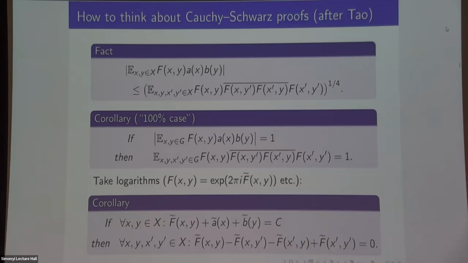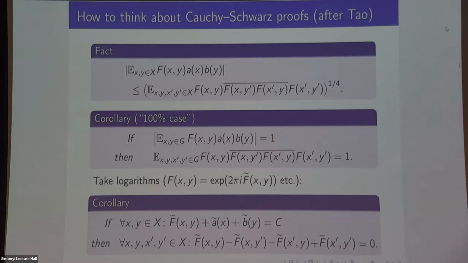So if you do that, and then you also take the logarithm, so I can replace products with sums, I get the following expression. If I have functions f twiddle and a twiddle and b twiddle, which now take values in the unit circle or something, and they obey this functional equation that for all choices of x and y this thing is equal to a constant, then f itself obeys this functional equation. So this is a logical consequence of this inequality, and it corresponds to the 100% case. This is also a true and fairly natural statement in its own right. Suppose you're saying something like a coboundary is a cocycle, if you really want to think about it that way.